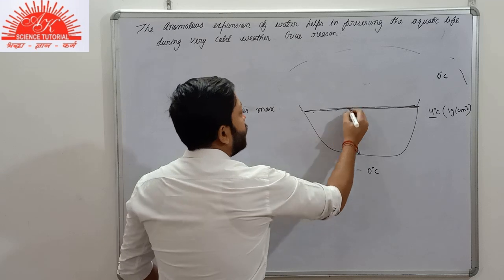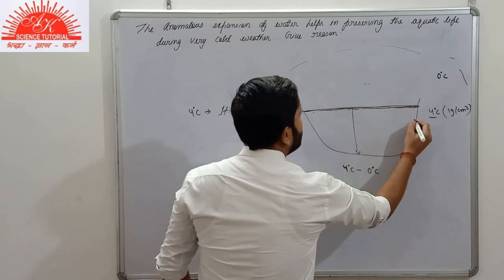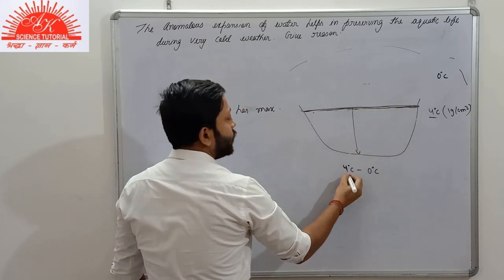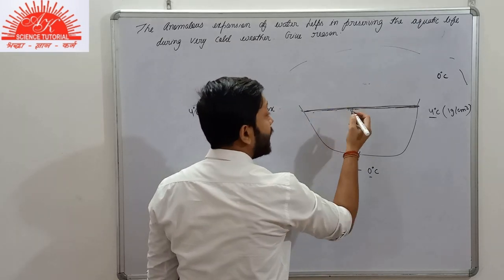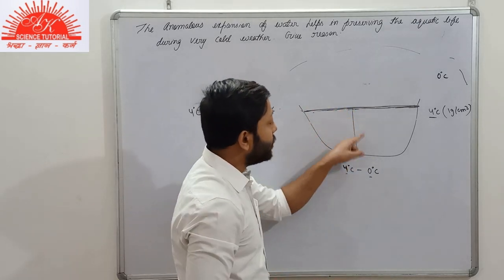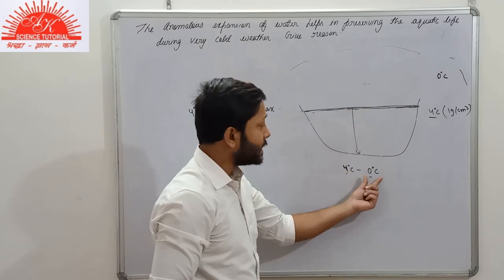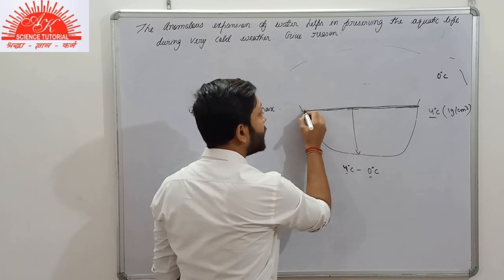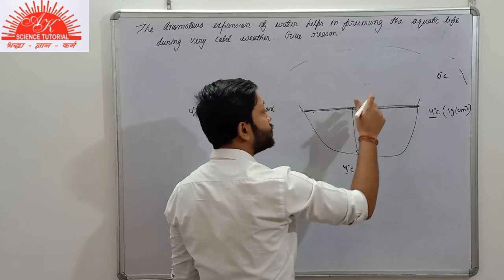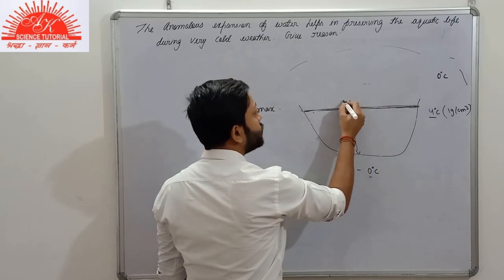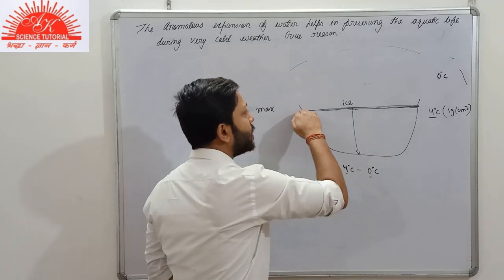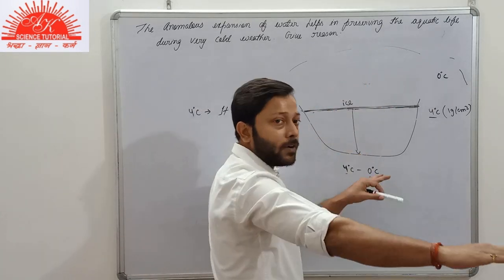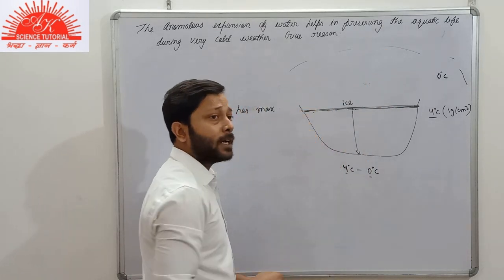Now when this water reaches the temperature of 0 degrees Celsius, as it has reached the freezing point of water, this water at the top surface would change to ice. So the top surface of this lake or pond is covered with a surface of ice, and ice is a bad conductor of heat.